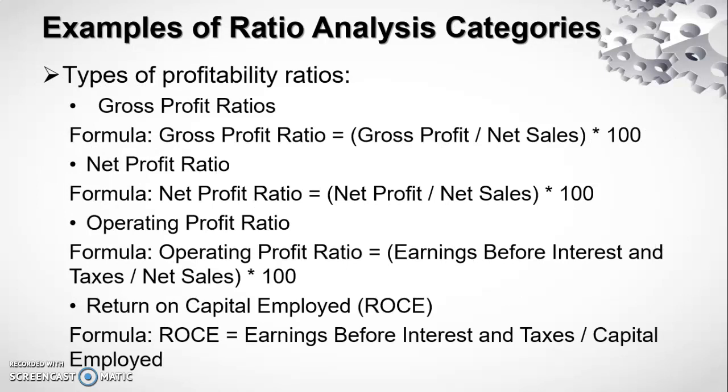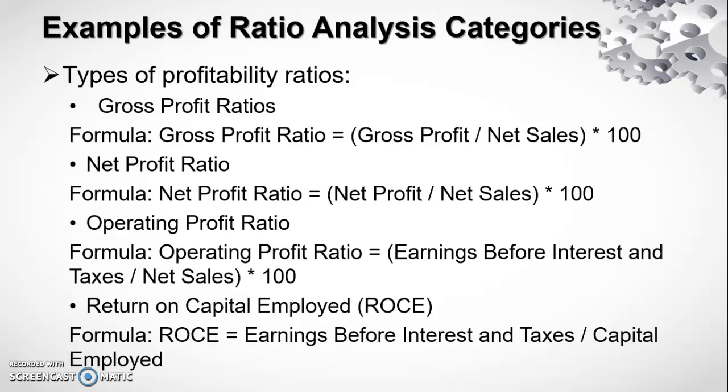Gross profit ratio is calculated in order to represent the operating profit of an organization after making necessary adjustments pertaining to the COGS, that is, cost of goods sold. The formula used for calculation of gross profit ratio is gross profit by net sales into 100. It is represented in percentage.